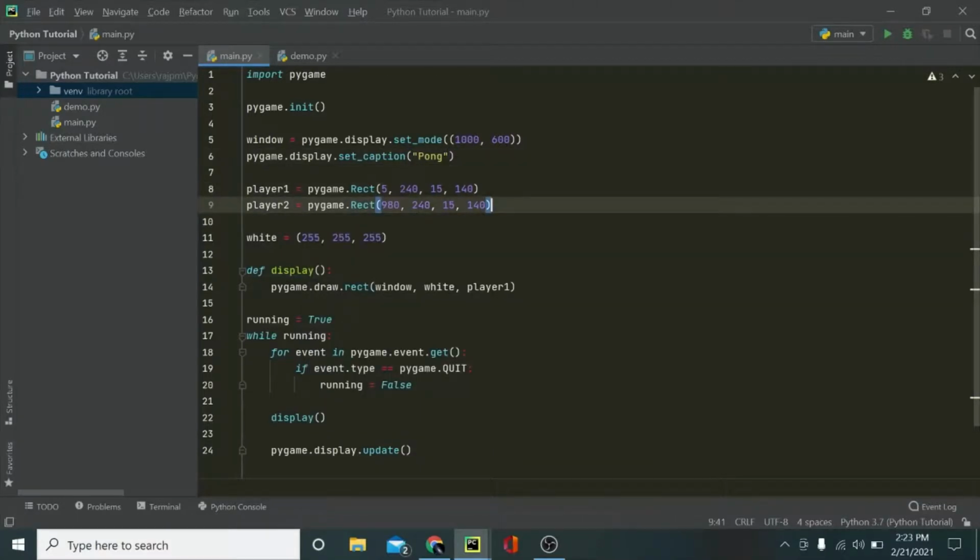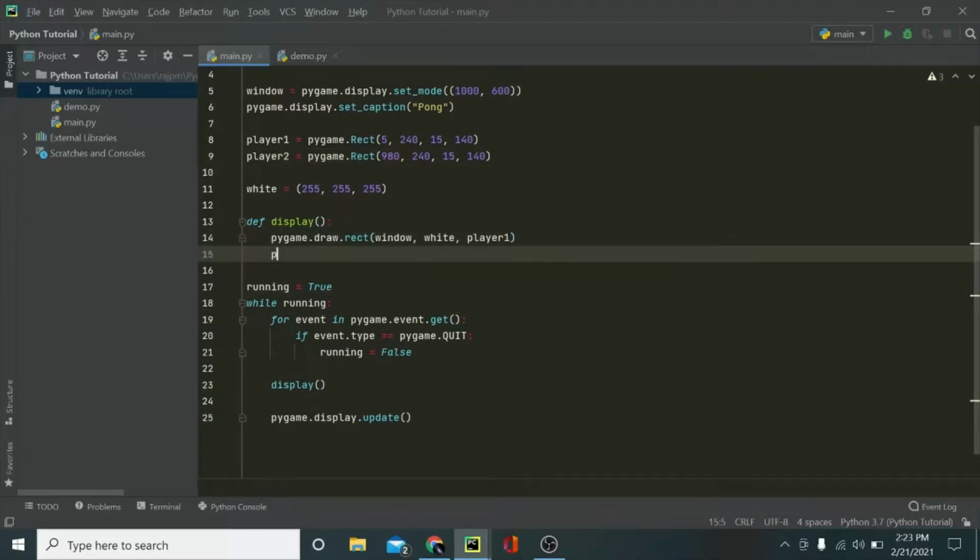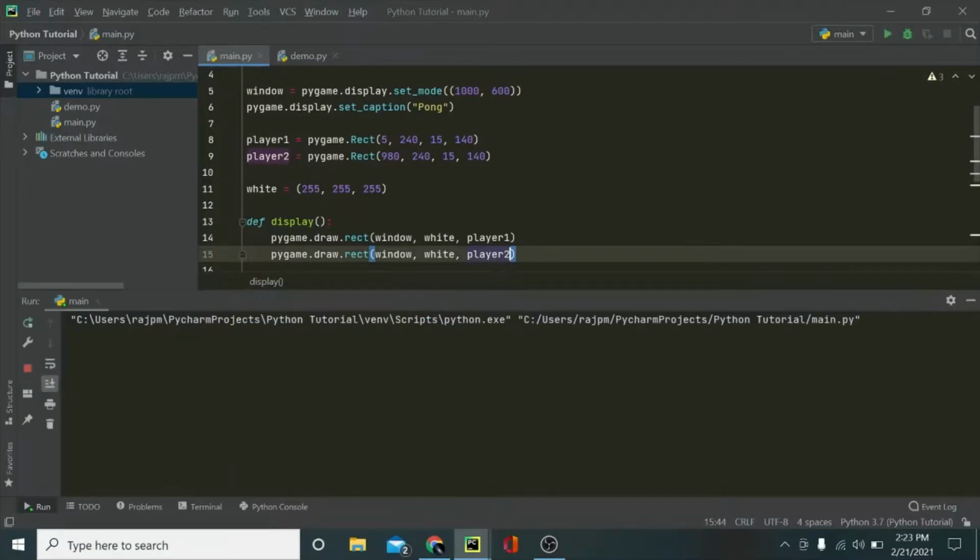The rest is the same, only the x value is different. And I'm just going to draw it again, pygame.draw.rect window, white, and then player 2. And now if I run it, okay, it's working great, and we can see the player 1 and player 2 paddles.